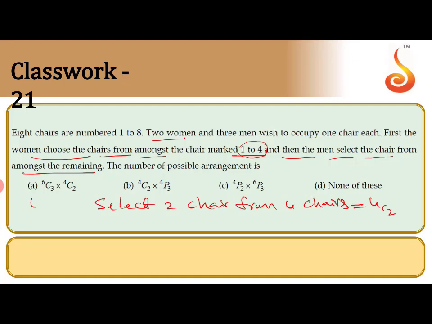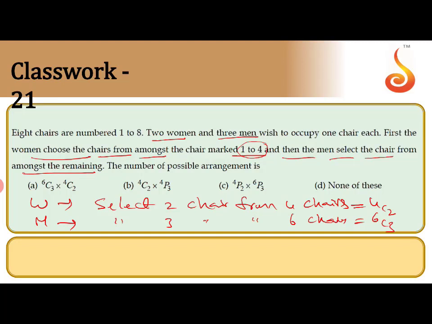Next, for men, how many are required? How many men are there? 3 men. So select 3 chairs from the remaining 6 chairs. So this can be done in 6C3 ways.